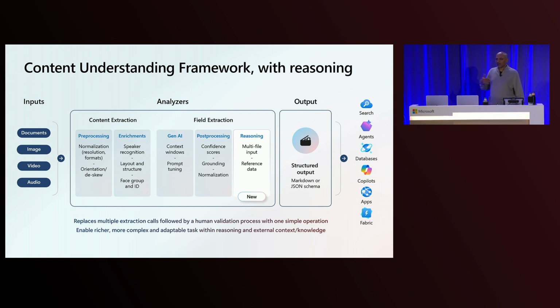So if you look at the architecture diagram that we started with, an architecture diagram that had content extraction and field extraction. And now we're adding a new reasoning capability or multi-file input process capability. Now, as you think about some of the things that you're looking at, when we defined this in the Foundry, we never said pro mode or anything. We just said multi-file input, right?